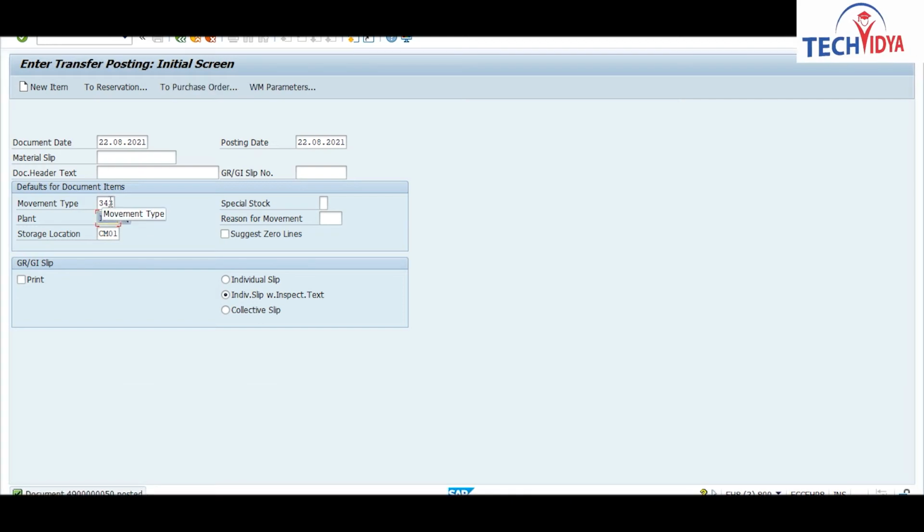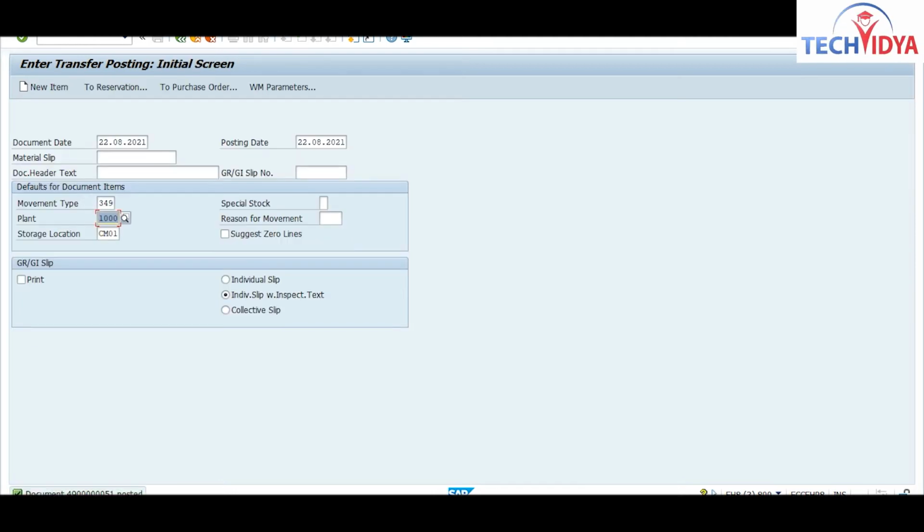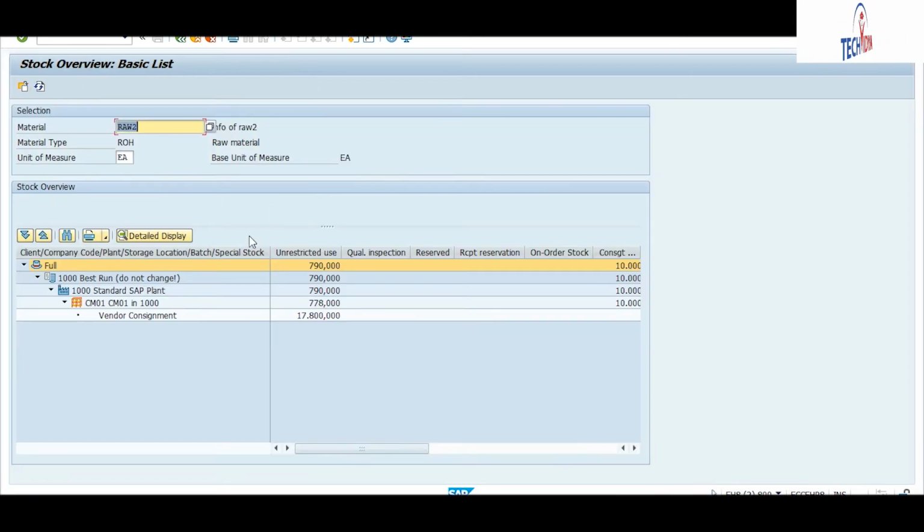Now for the next transfer process, I will use movement type 314. Now see this movement type. The remaining 20 quantity I will move into quality stock. Now check the stock, refresh. Now your 20 quantity has been moved into quality stock.